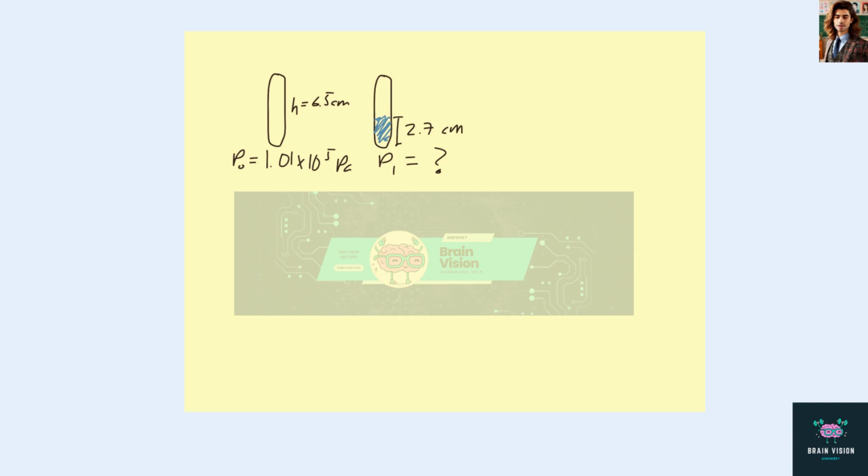So we can rearrange our ideal gas law into the following equation, where P naught V naught is equal to P1 V1, and we want to find P1. P1 is equal to P naught V naught over V1, which we can plug our numbers into. P naught is 1.01 times 10 to the 5 pascals, and our original volume is just the area of the base of this tube times the height, which is 0.065 meters,